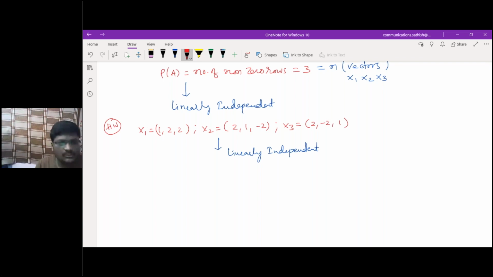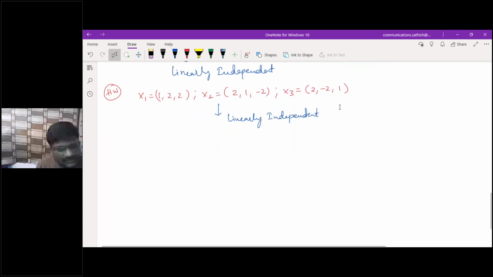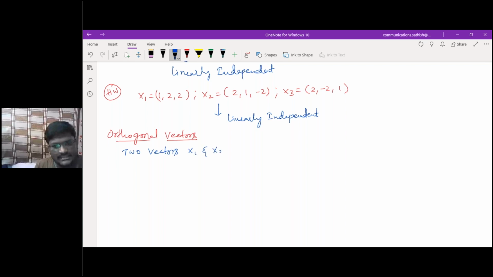Next, one more definition. They will call it orthogonal vectors. Whether the given vectors are orthogonal or not, they will ask you. Let me take two vectors x1 and x2.